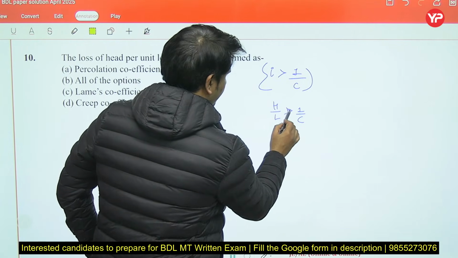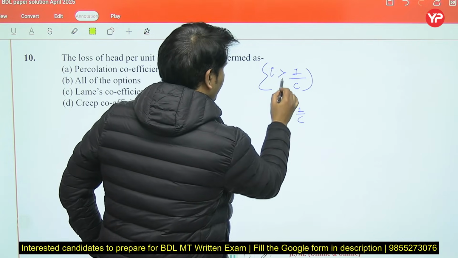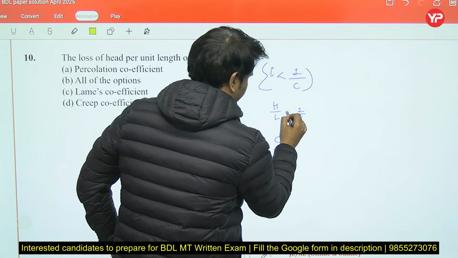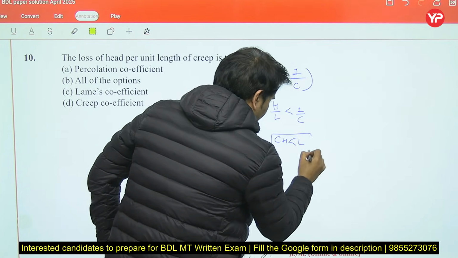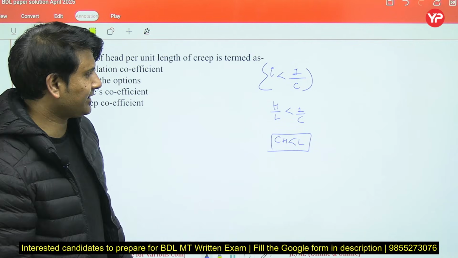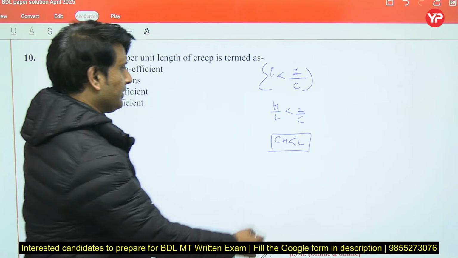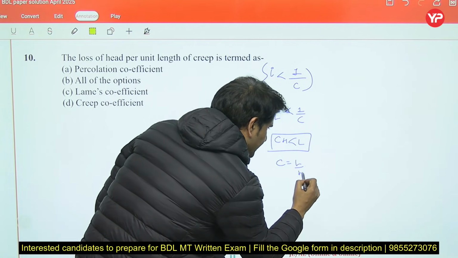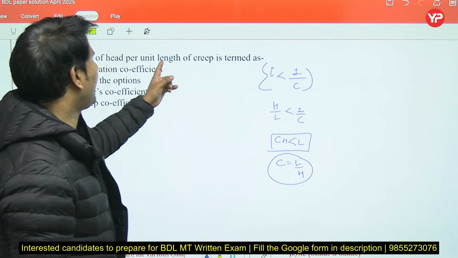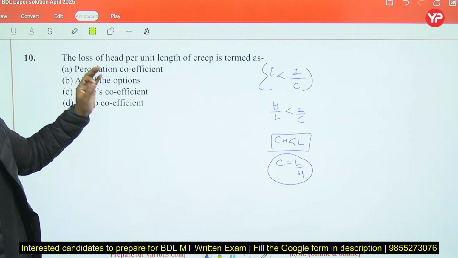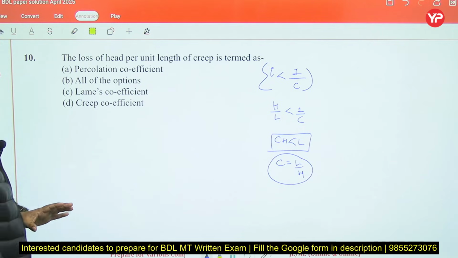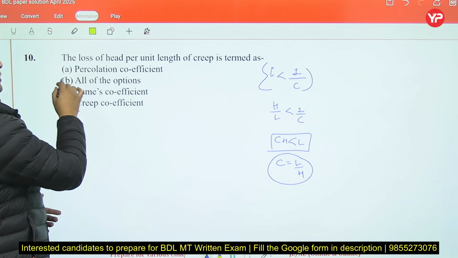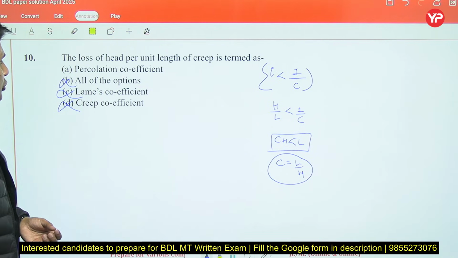The creep length should be greater than CH, and from here you can see that C is equal to L by H. And in the question they have asked for head loss per unit length, H by L. So this is not the option. Lamb's coefficient is also not the option. All of the options are also wrong.